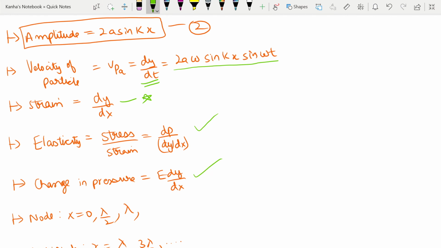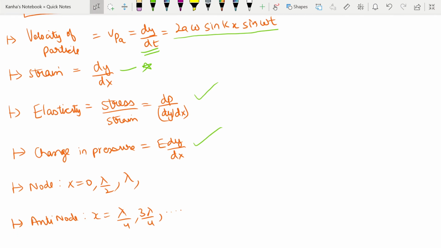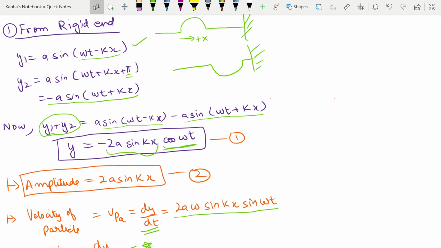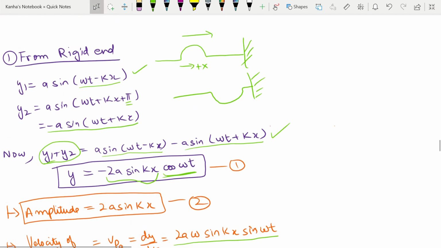Okay, E is the elasticity, and you have your nodes given as x is equal to 0, lambda by 2, lambda, and antinodes at x is equal to lambda by 4, 3 lambda by 4, etc. You don't need to remember these things. If you can just superimpose these two and find this out, then you will probably be able to do everything else. Nodes means values at which y will go to 0. So node is a point at which y goes to 0. Antinode is a point when y takes the maximum value.